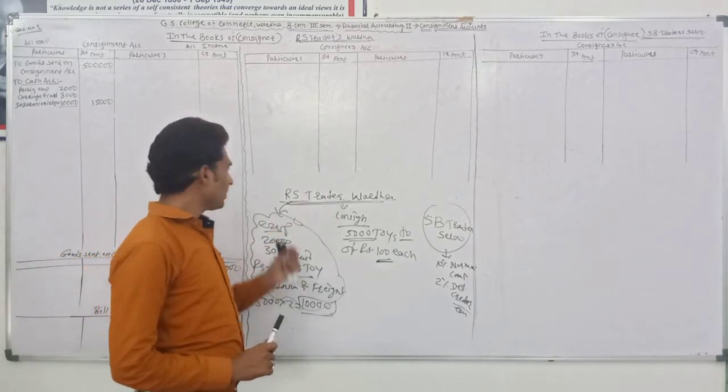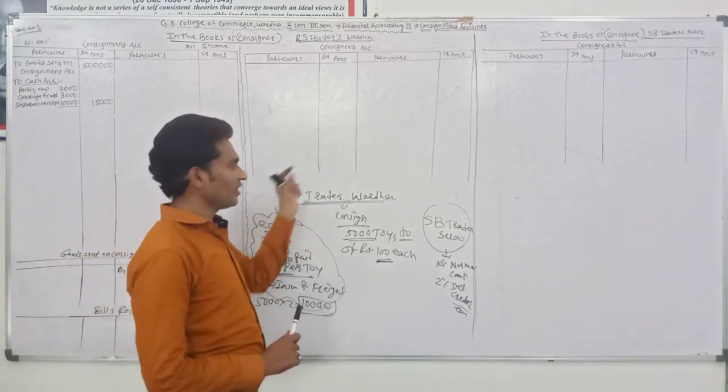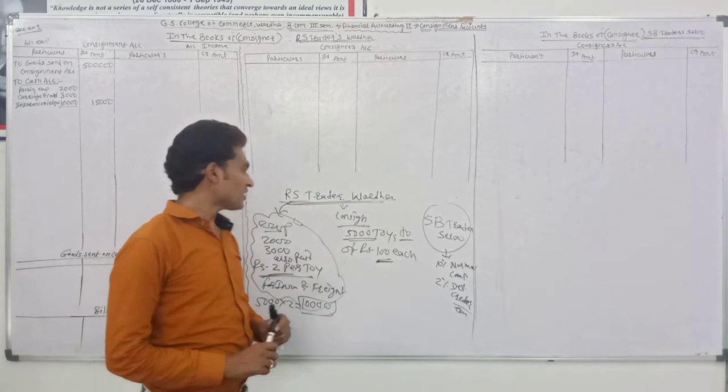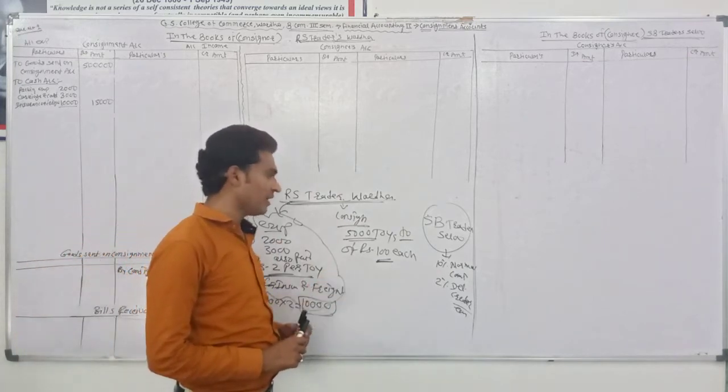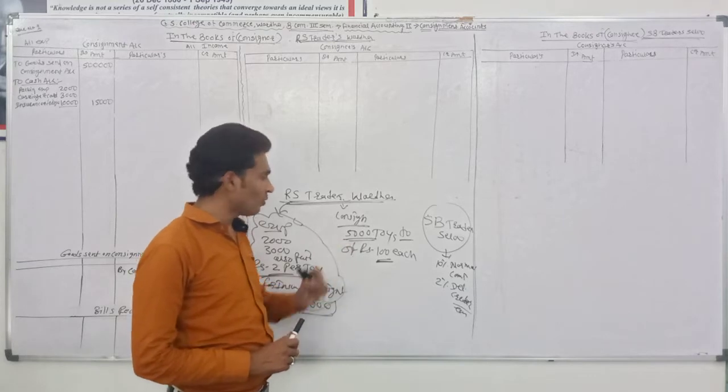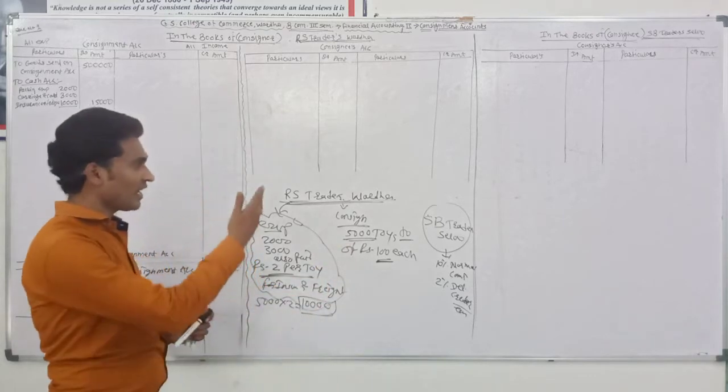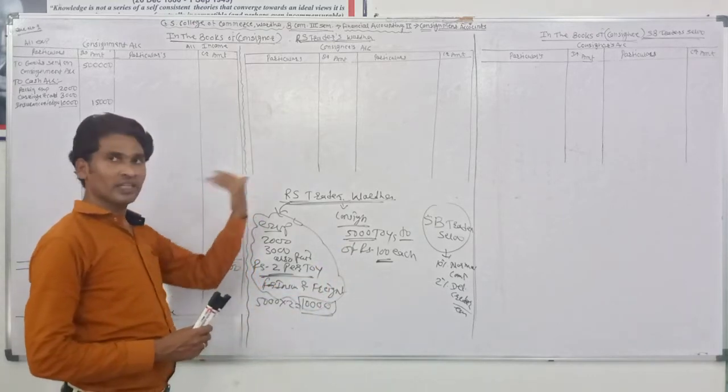The consignor, RS traders, sends the goods to SB traders for sale, who is entitled to 2% normal commission, 10% normal commission and 2% del credere commission. It is one agent who is appointed to sell the goods.